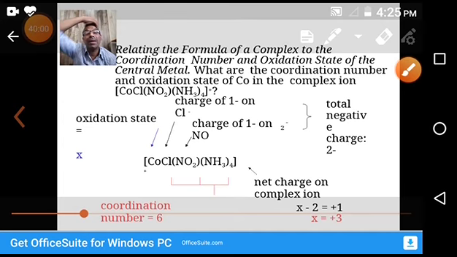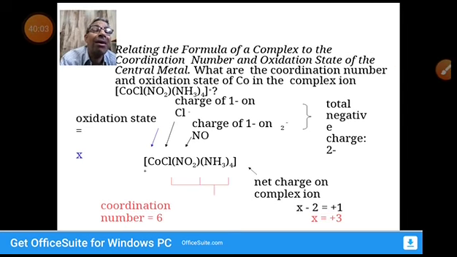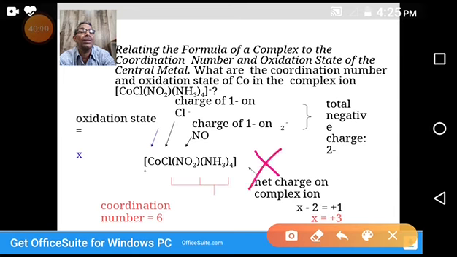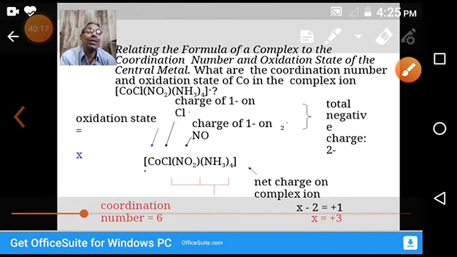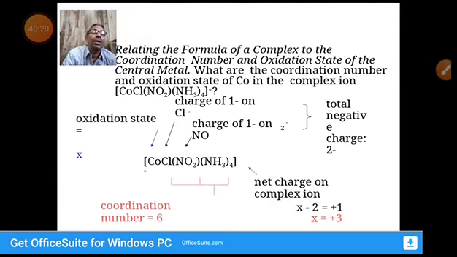The complex is not an ion, neither a cation nor an anion. That's because it doesn't have any group or atom after or before the complex. That's why it's a neutral molecule. That means no cation, no anion, only one molecule. That's why the total charge is equal to 0. So by adding all ligand charges and the central metal atom charge, it would be equal to 0. From this information we can calculate the central metal atom oxidation state.